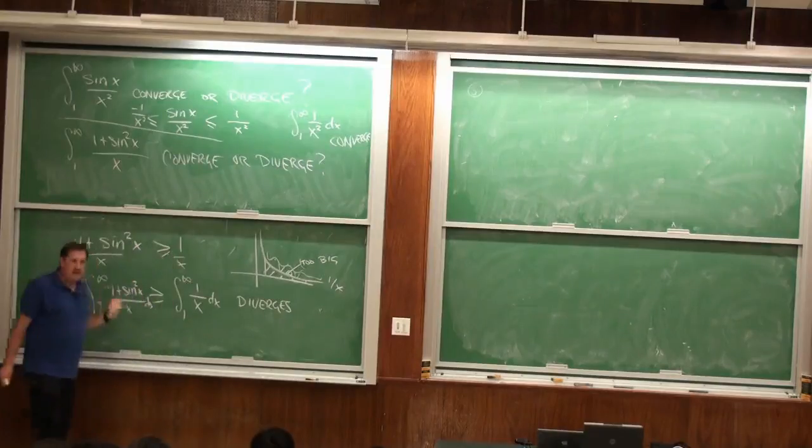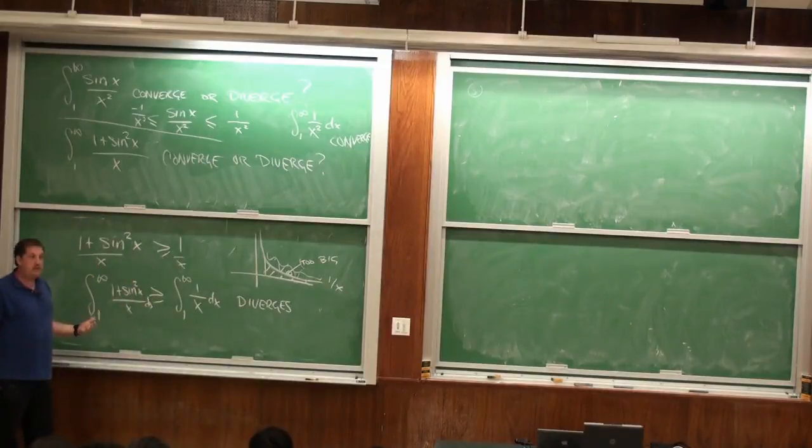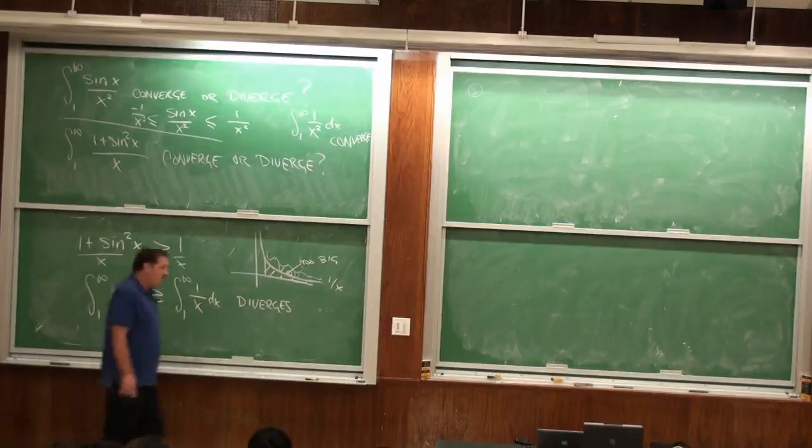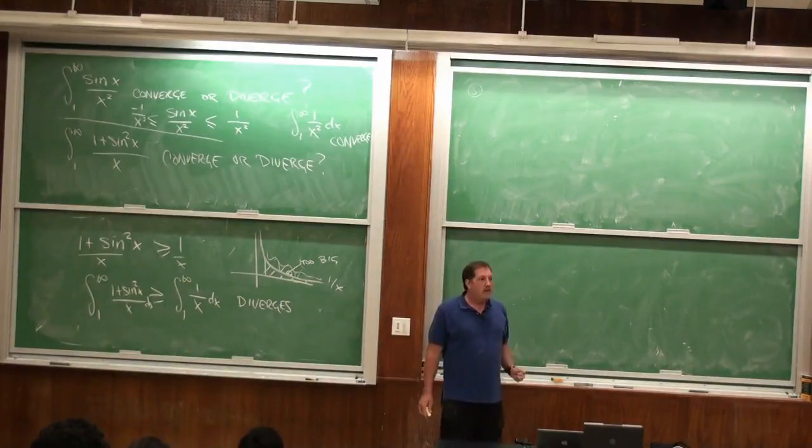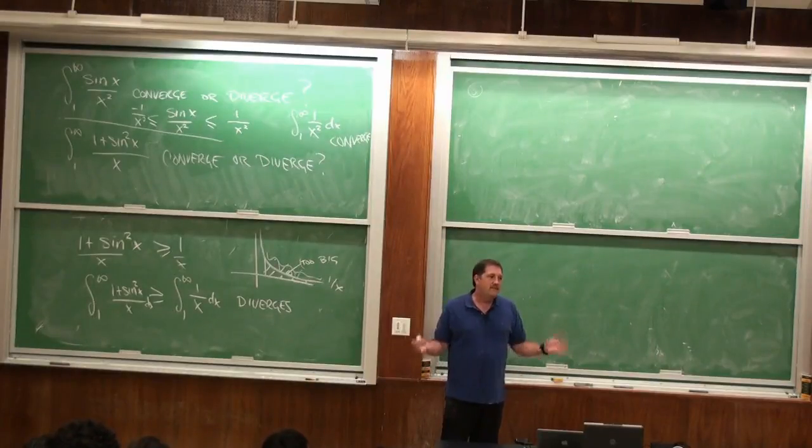The comparison theorem is where you look at the picture, but to say for sure that it diverges, you need more. If I give you a penny every day for 1 billion years, you'll have a lot of money. Well, maybe 1 trillion years. But if I always give you a penny every day, your amount of money is unbounded. It just takes so long that you can't really tell.